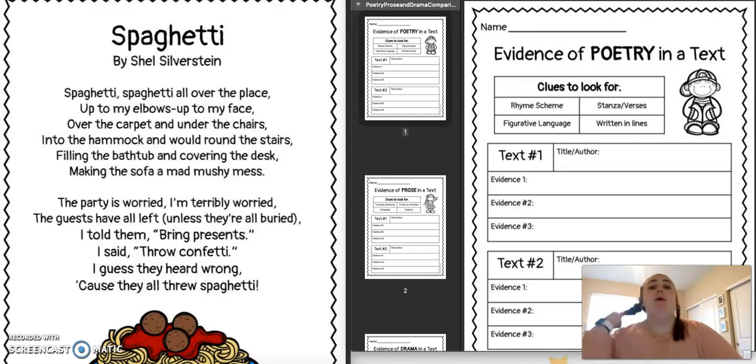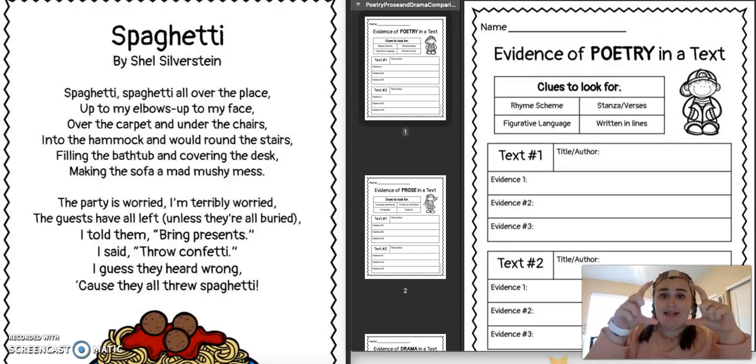All right, so that is our poem, Spaghetti. And now let's look at the evidence of poetry in the text. When you are reading and trying to decide if what you are reading is poetry, there are some clues that you can look for. The first one is rhyme scheme. Remember, that means when words at the end of lines rhyme. Stanzas or verses. Remember, when you write a poem or you read a poem, they are written in stanzas or verses. The lines clump together, not in a paragraph. Figurative language, and it's written in lines, not complete sentences. All right, so fill this out with me as we go through text 1.